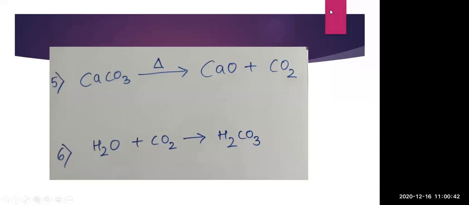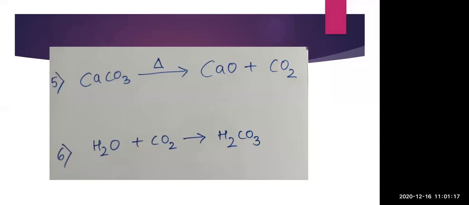So here CaCO3, when heated, gives CaO and CO2. Now in this case, we will go one by one. First is the combination reaction. Whether it is a combination reaction? No, it is not. Why? Because the reactant is only 1 and the products are 2. Now, whenever the reactant is 1 and the products are 2, then we can say surely that it is a decomposition reaction. Decomposition means breakdown.